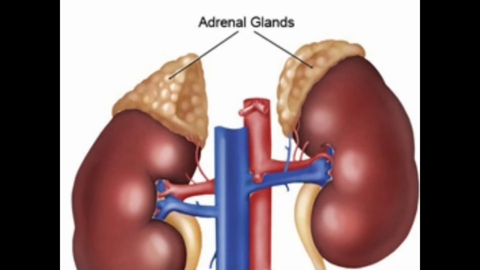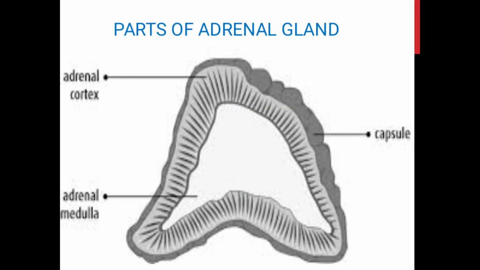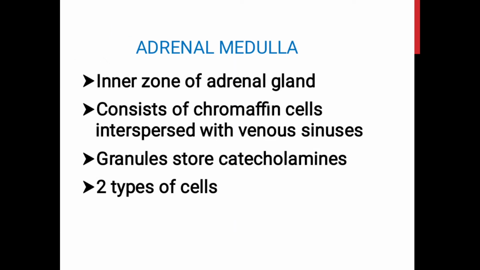Adrenal glands, otherwise called the suprarenal glands, are small triangle-shaped glands located on the top of each kidney. The adrenal gland is composed of two parts, the outer cortex and the inner medulla. In this video I will discuss the adrenal medulla elaborately. The adrenal medulla forms the inner zone of the adrenal gland.